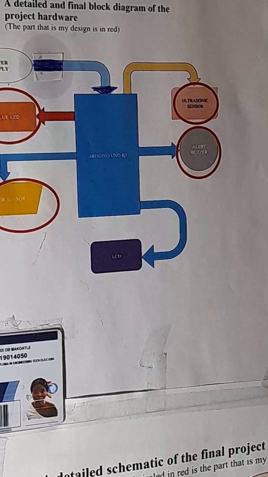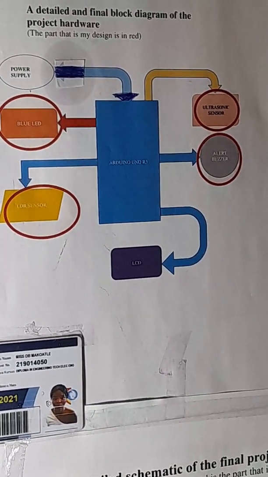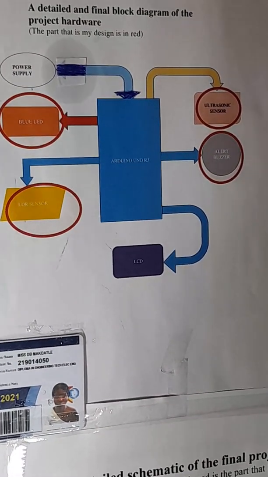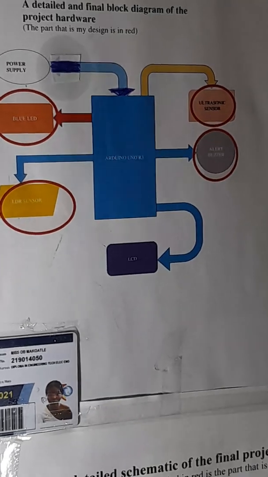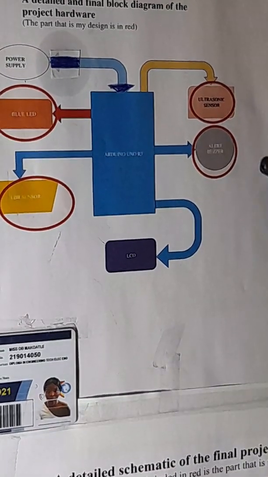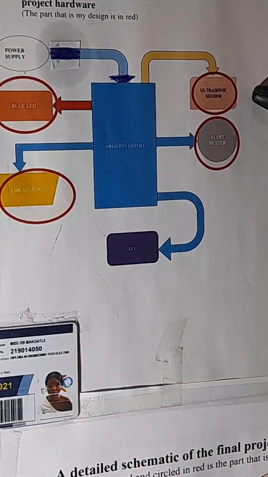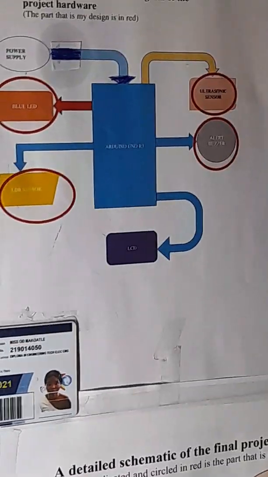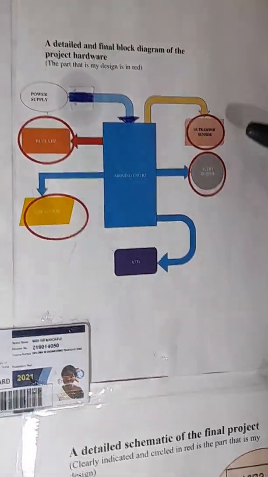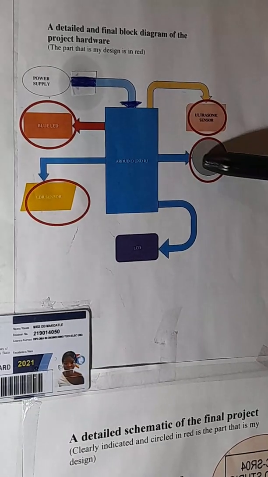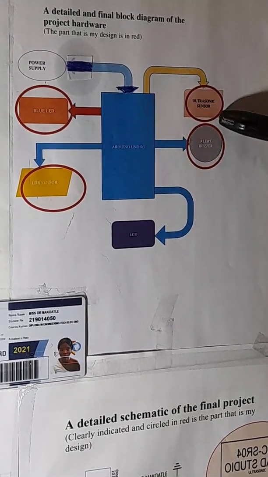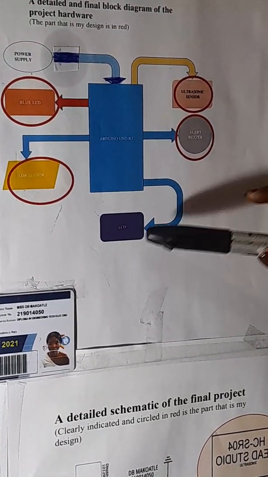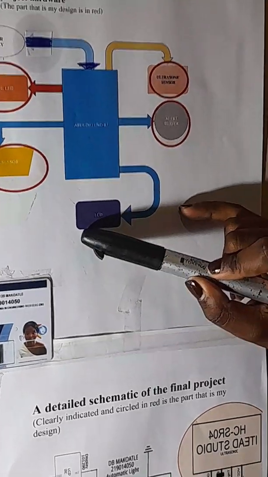Ultrasonic sensor. The ultrasonic sensor senses the distance of an intruder. Alert buzzer, it is the output of the ultrasonic sensor and also serves as my alarm system. After the distance is received at the ultrasonic sensor, it will be displayed on my LCD.